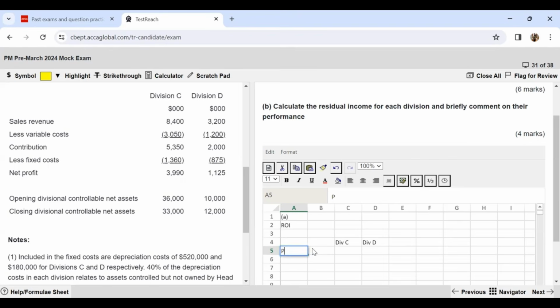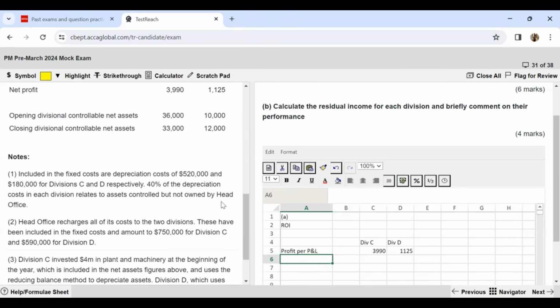So the profit, what's going to be my starting point? The profit that is given as per the P&L. So this is the profit which is given to me as per the P&L. So for division C, the net profit is 3990 and division D it's 1125. So these are basically the profits which are given.